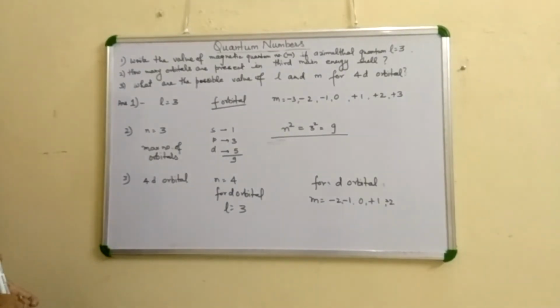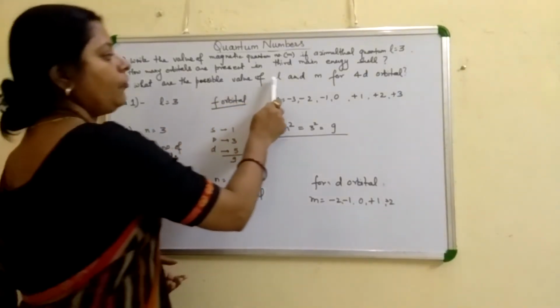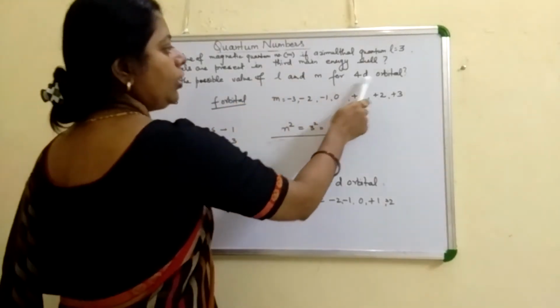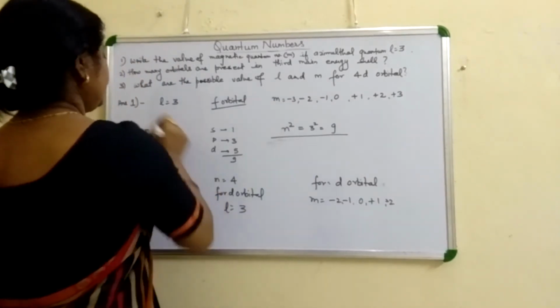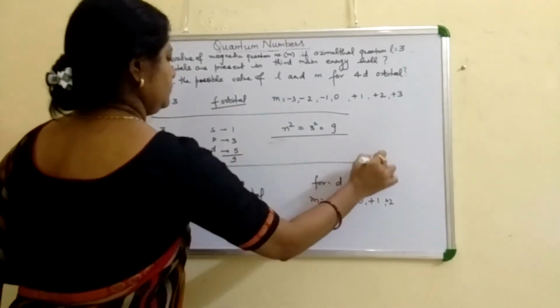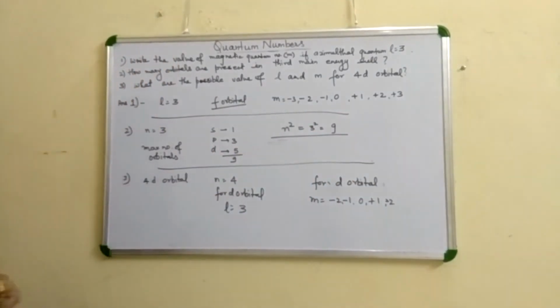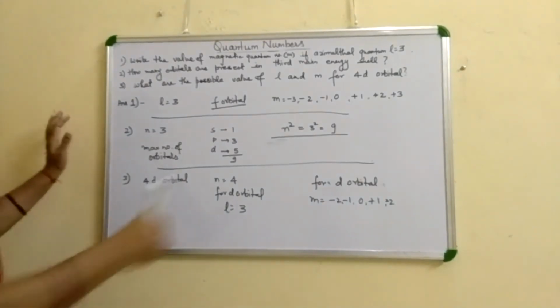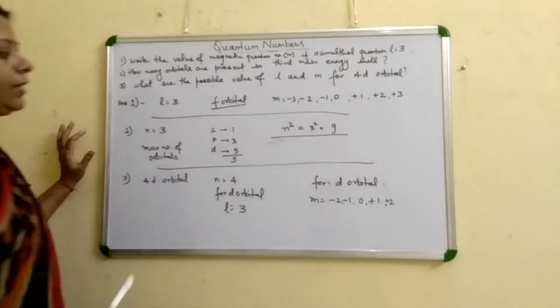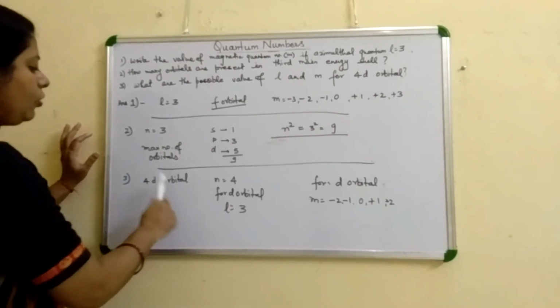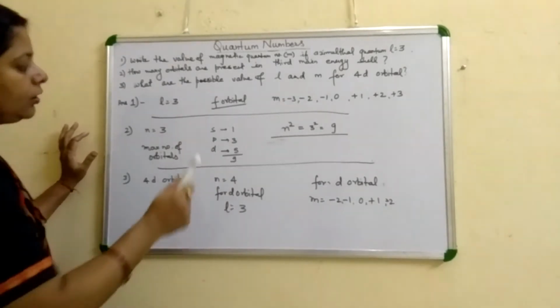Next question. What are the possible values of L and m for d orbitals? For d orbitals, as it is given 4 d orbitals, the value of n is equal to 4.